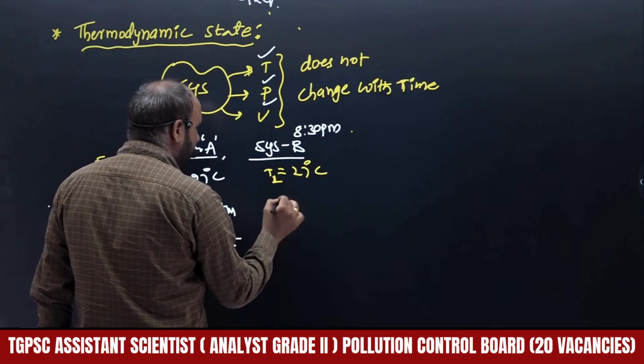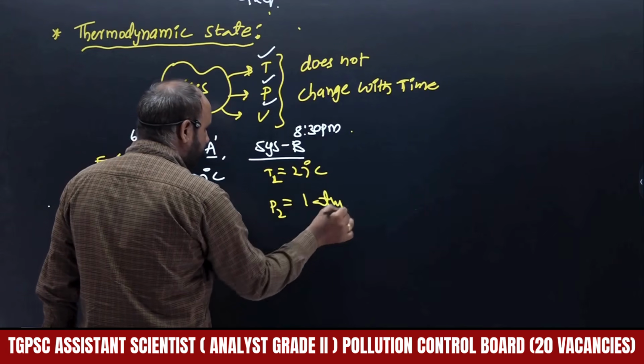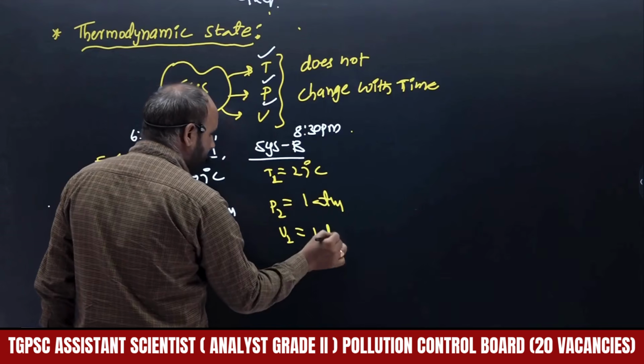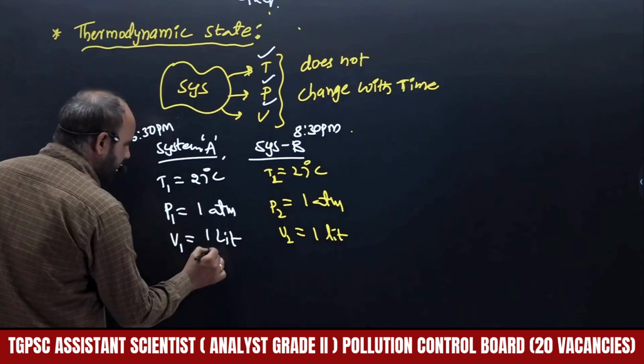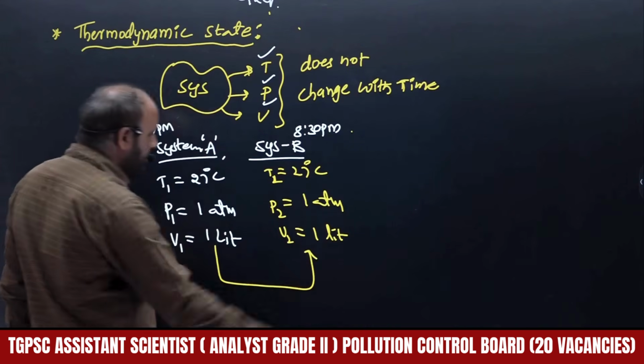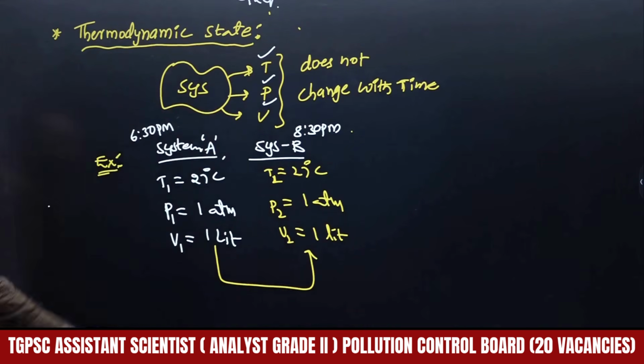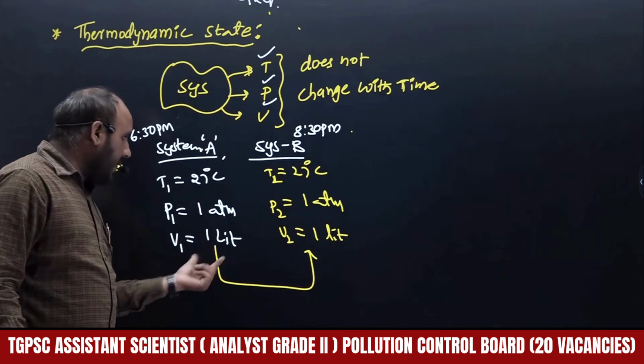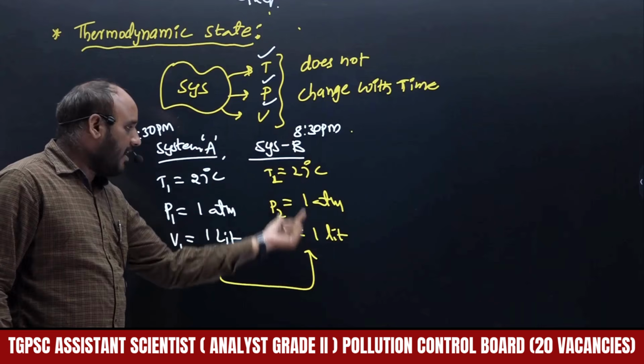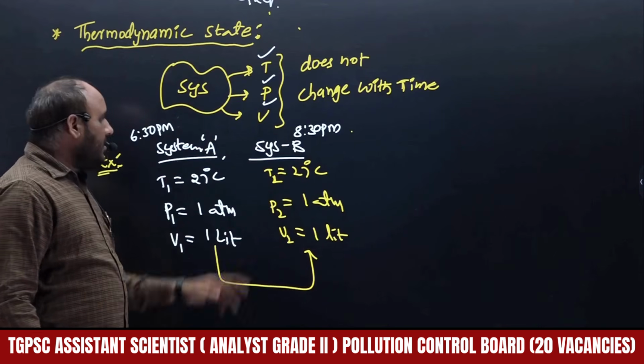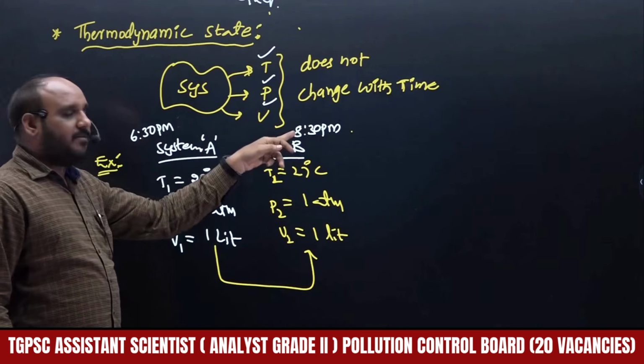Pressure is 1 atmosphere, and volume is 1 liter. Is there any change in these parameters? No, because whatever system A has, system B also has the same parameters. They do not change with time.